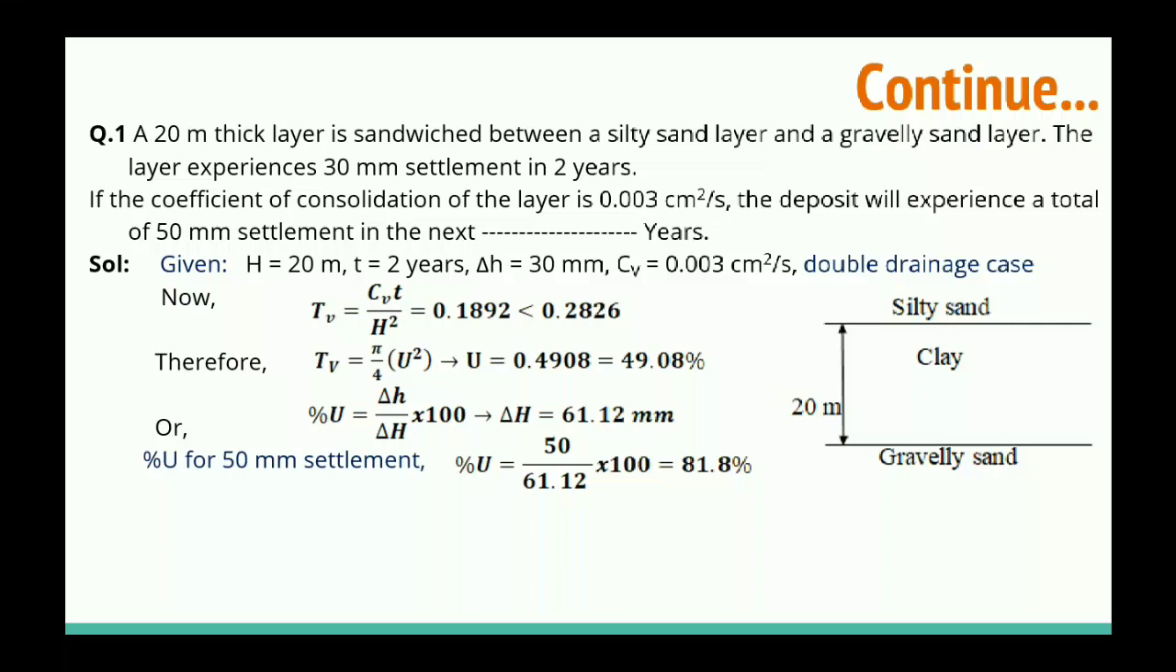So for this degree of consolidation, what time will occur? We can calculate. In the previous slide I mentioned, for degree of consolidation greater than 60%, we will use a different formula.